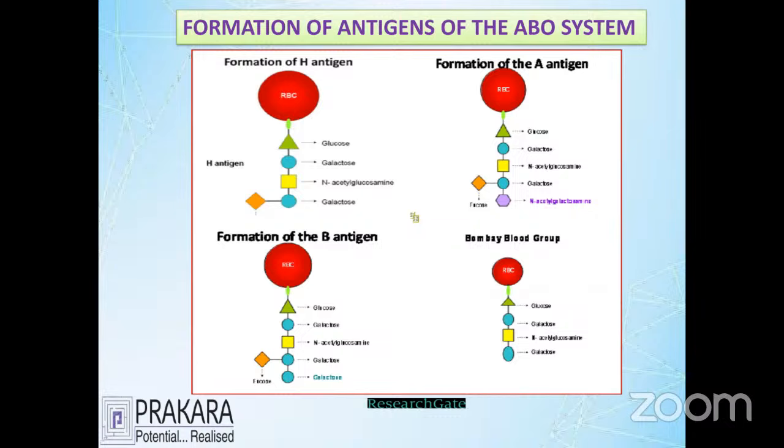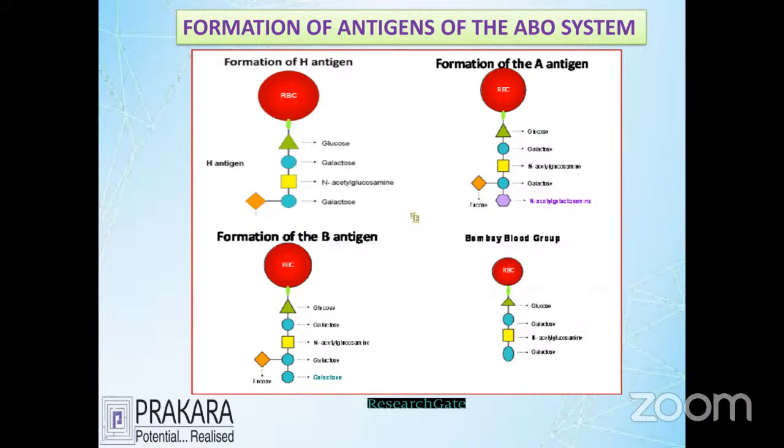If the person has a gene from the parent, and the parent is contributing the A gene to the child, the child has the ability to produce one extra chemical. The chemical is called what? N-acetyl galactosamine. And this N-acetyl galactosamine, which is produced by the A gene, leads to the formation of A groups. So how is the A group forming? With the help of H antigen, the parent is giving one important amino acid complex called what?